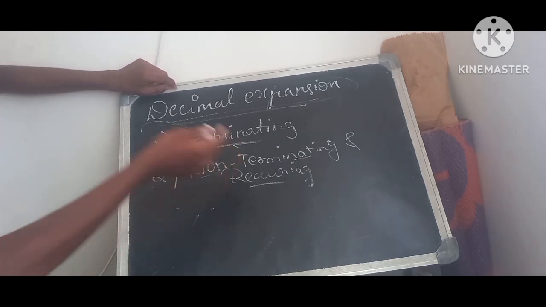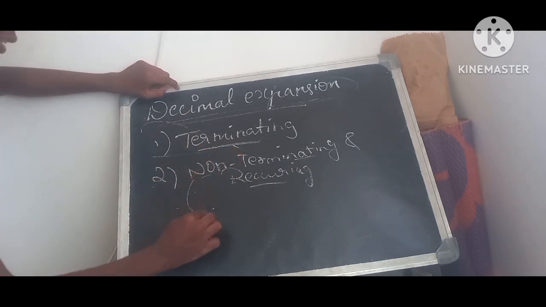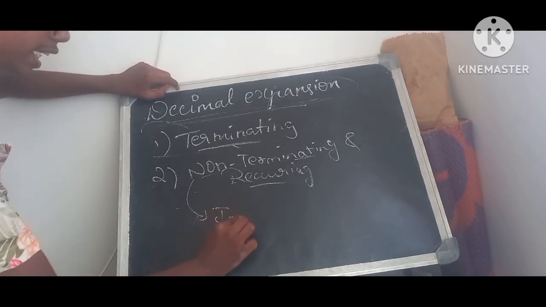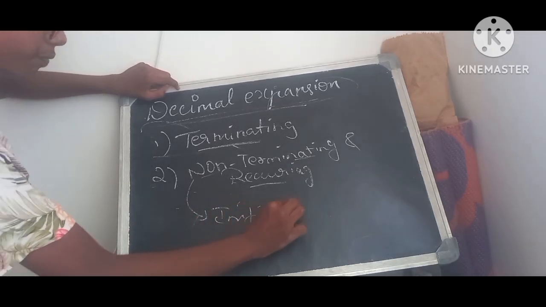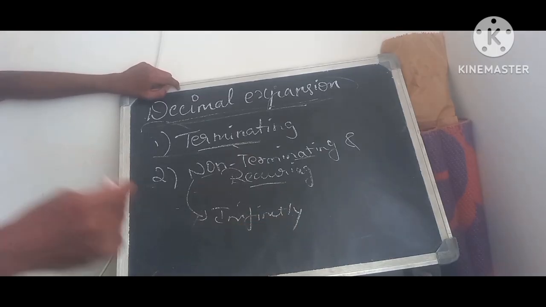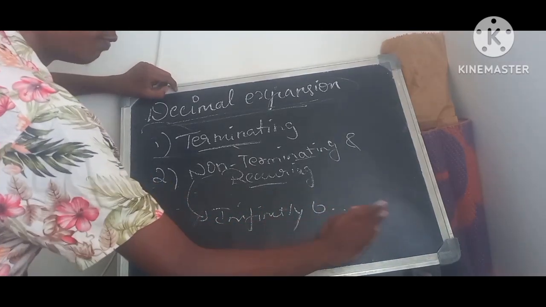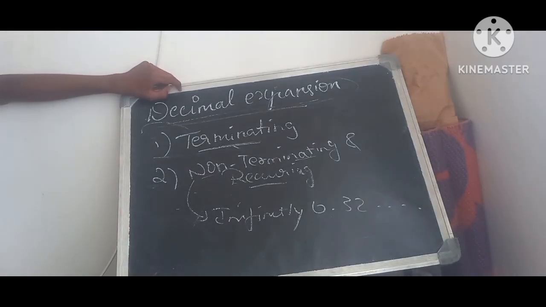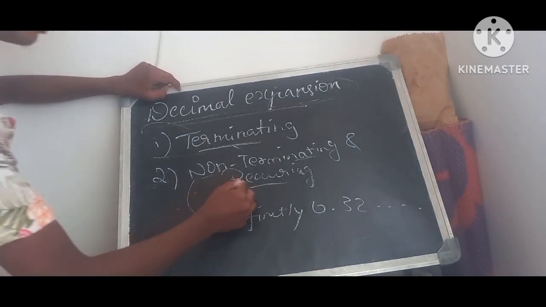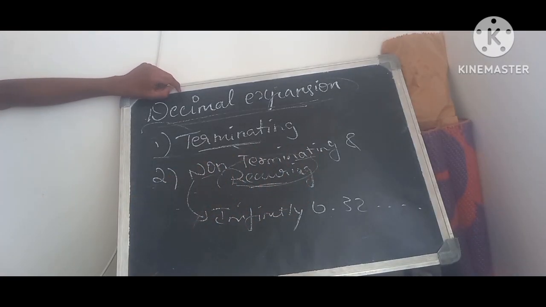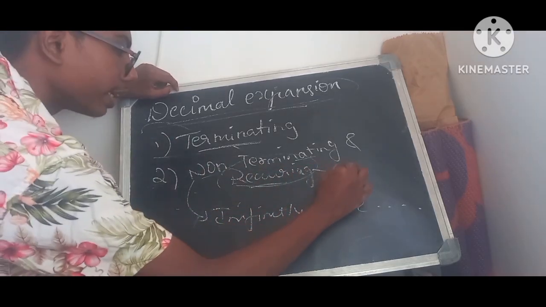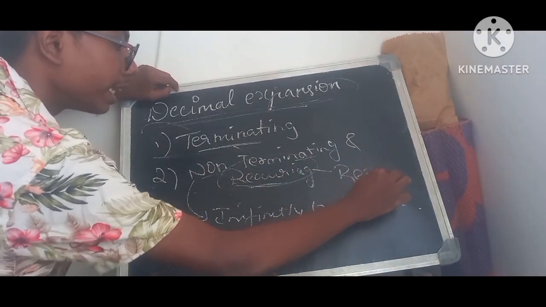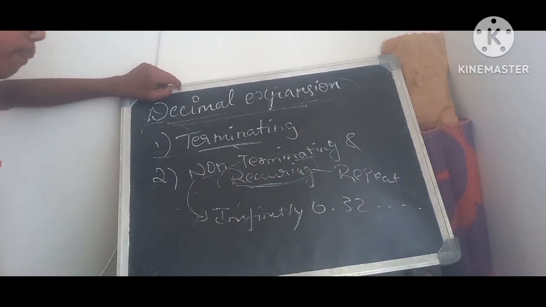So in non-terminating decimal expansion, what happens? If you divide that number, it goes on infinitely. The number will never stop. After the decimal point, you get many numbers, and it goes on forever. But although it goes on forever, it is also recurring. Recurring means it is repeating, so you only get a certain type of pattern there.